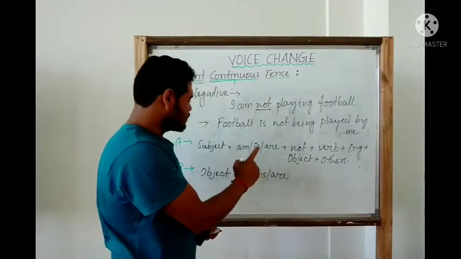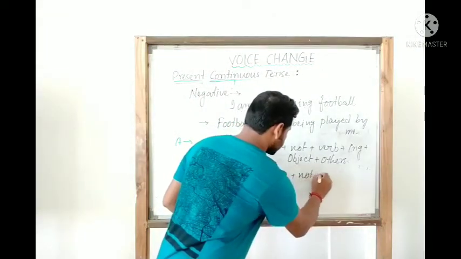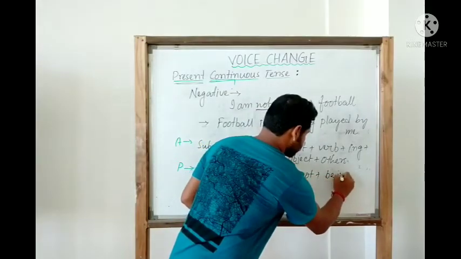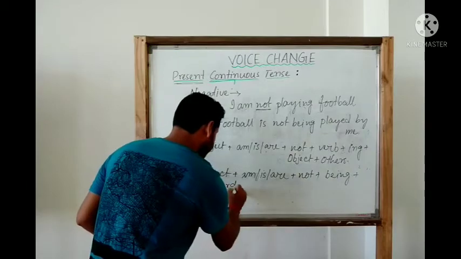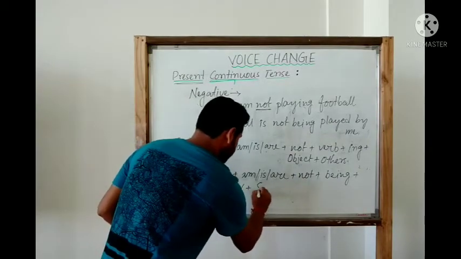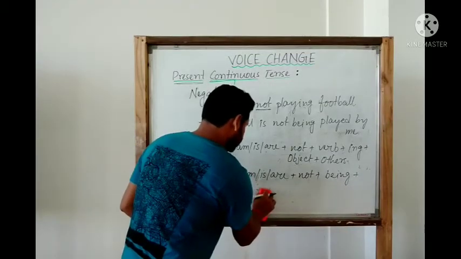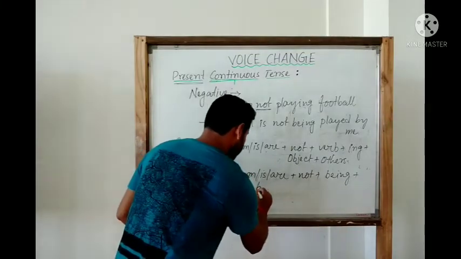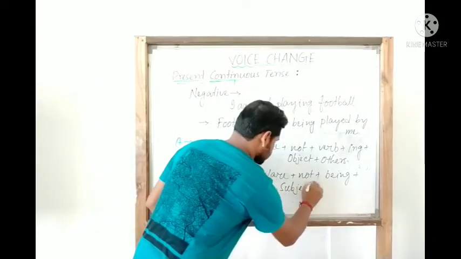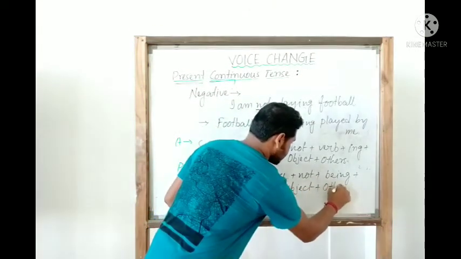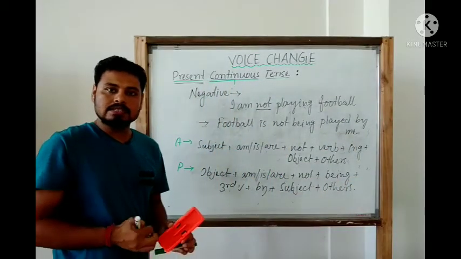So object plus am, is, are plus not plus being plus third verb plus by plus subject plus others. So this one is the passive structure.